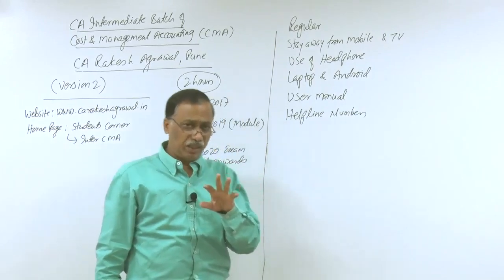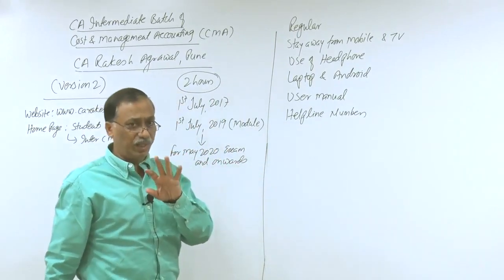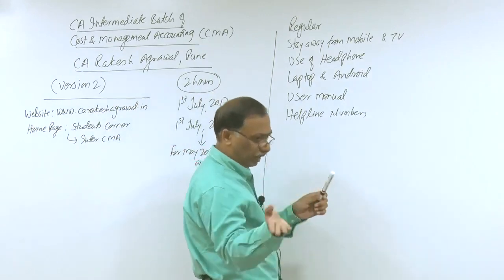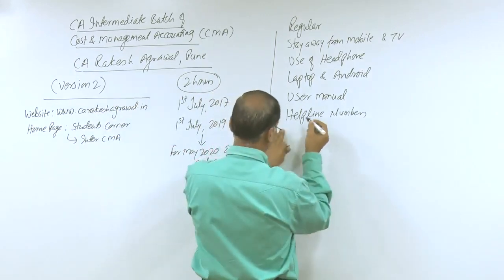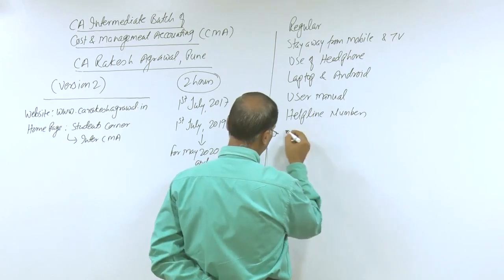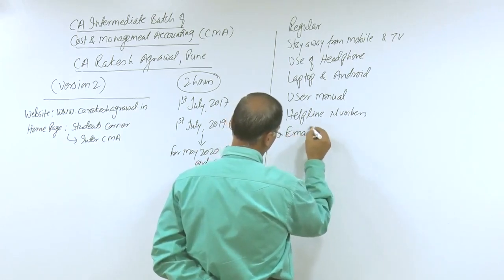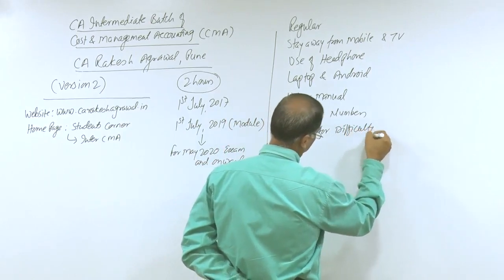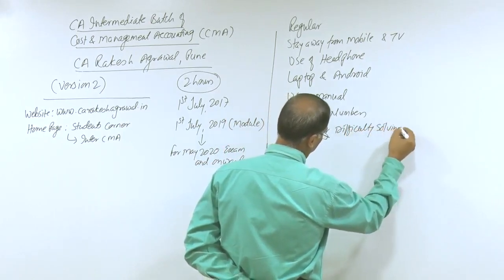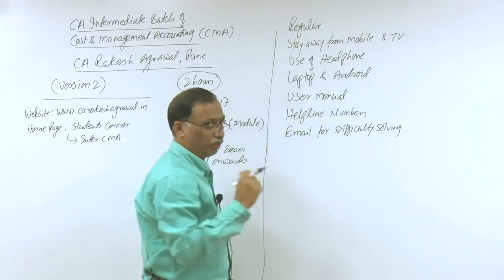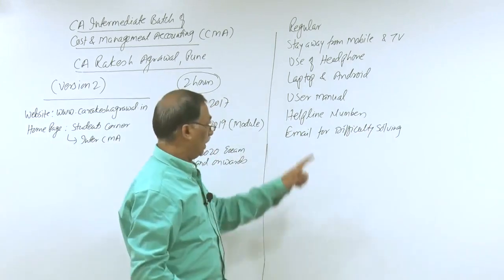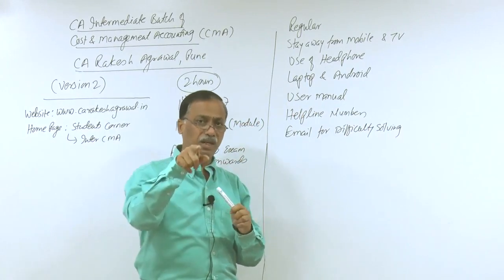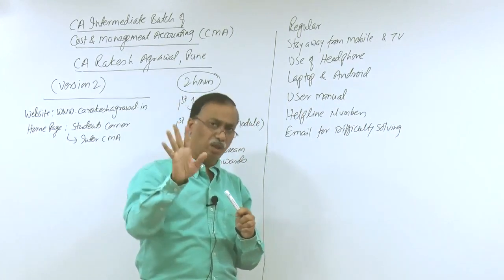For any subject related difficulty, I deal with those queries through email. Please remember, my email is printed behind that index page also, as I told you. So you can get in touch with me through email for difficulty solving. This is related to the subject, please remember. Subject related difficulty, you will email me. Technical difficulty, you will contact the technical people whose helpline number, phone number and email are all printed in the user manual.